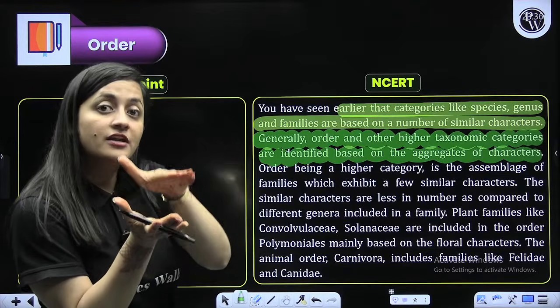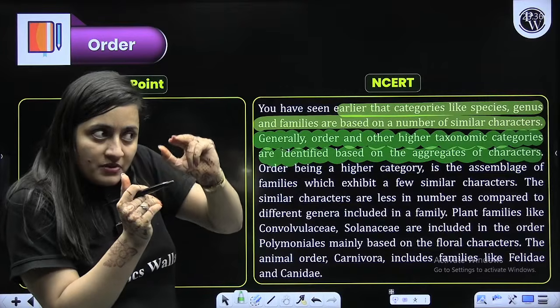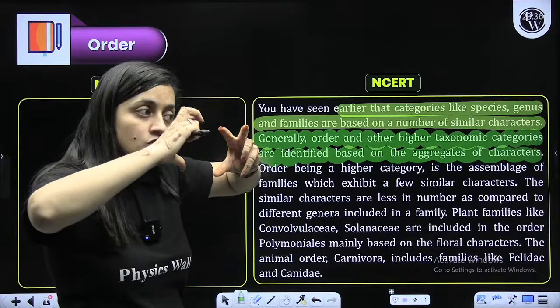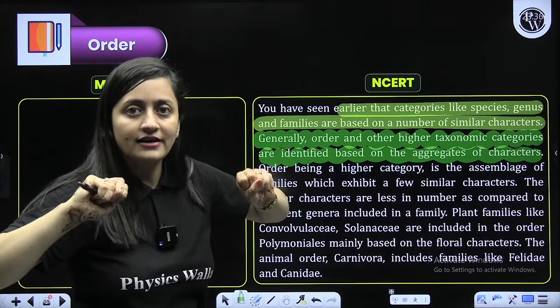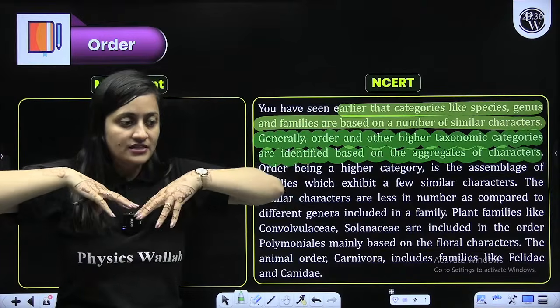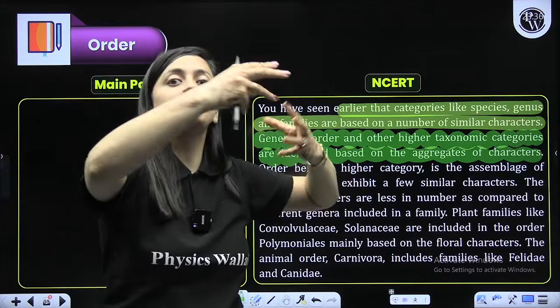Genus may have similarities. Families also have similarities. But when we go up, we are raising that bar. We are moving towards the highest categories. So now you will not focus on one or two similar characters. You will consider a group of characters. Say I have a group of organisms. I will see who is showing the maximum similarities together.